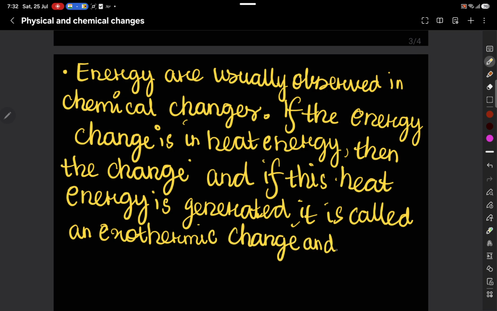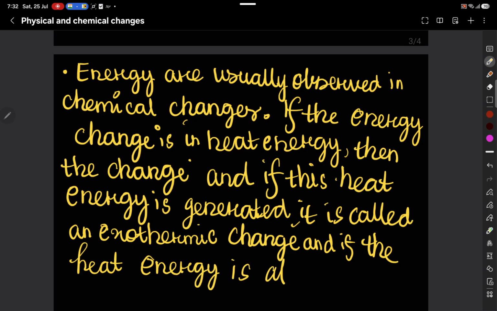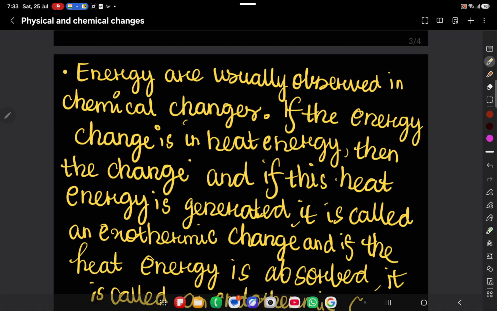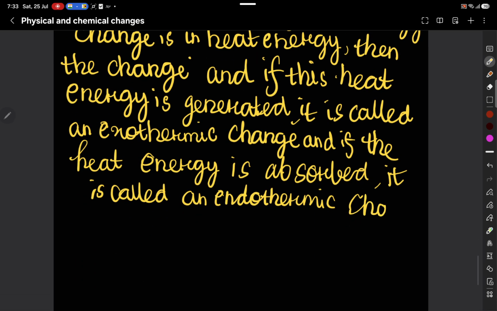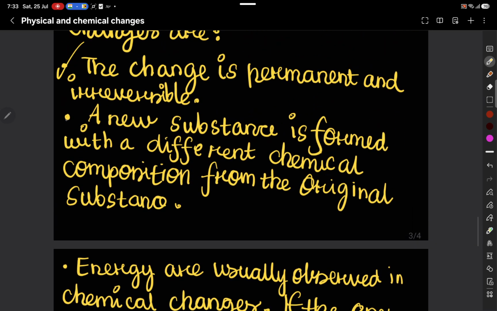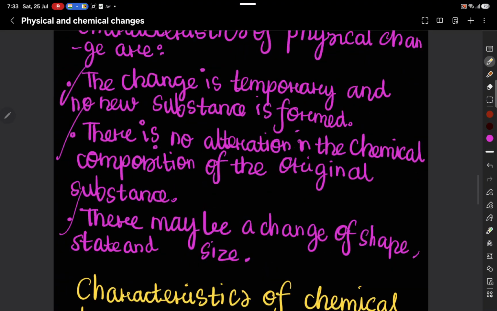And if the heat energy is absorbed, it is called an endothermic change. So these were the 3 points of characteristics of chemical changes.